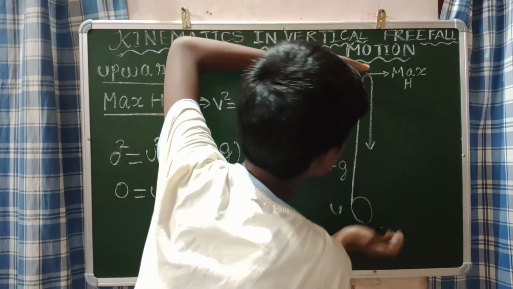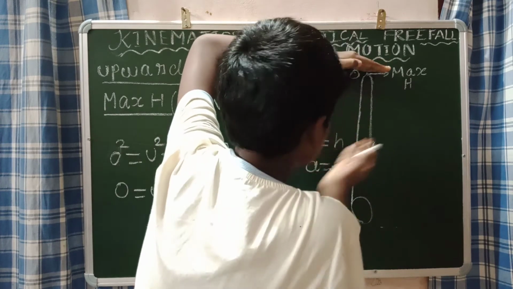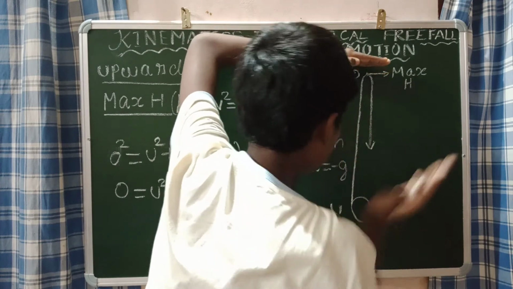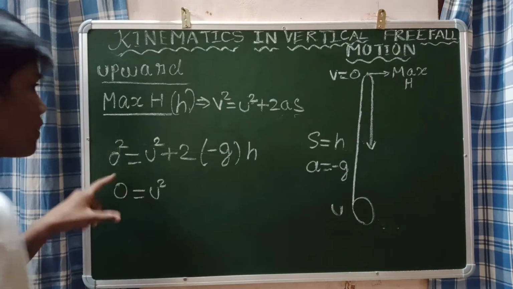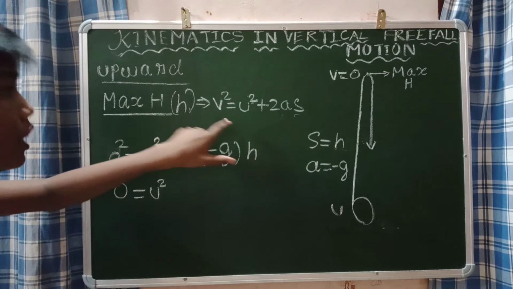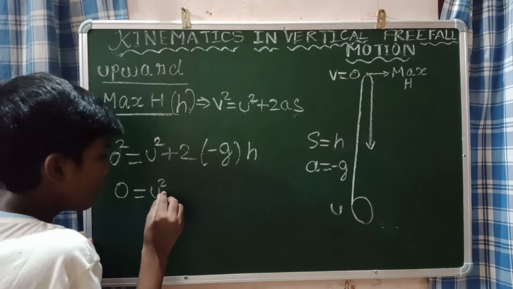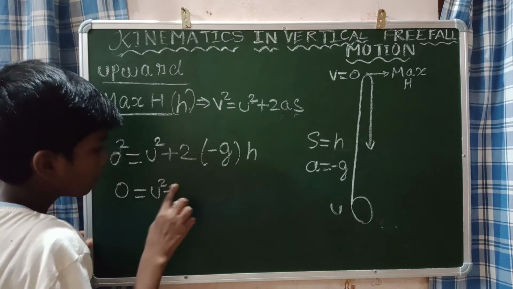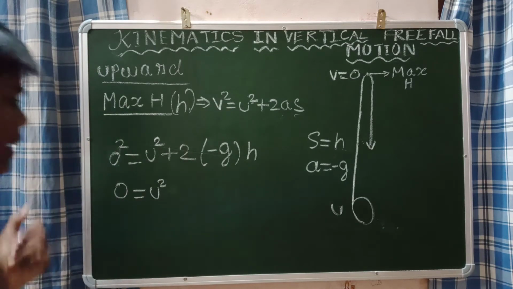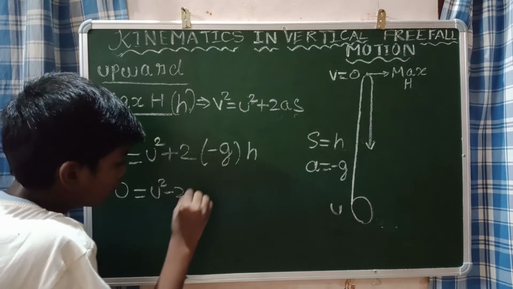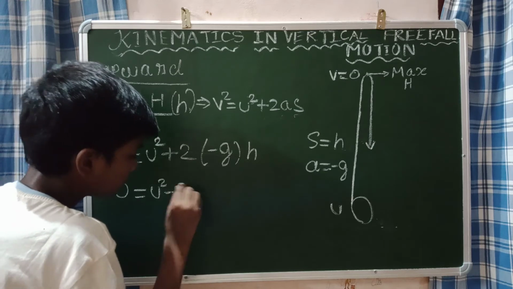Parameters means the displacement, the acceleration and the velocity. So the final velocity is 0, and 0 is equal to u square plus 2 into minus g into h. We can write it as minus 2gh.